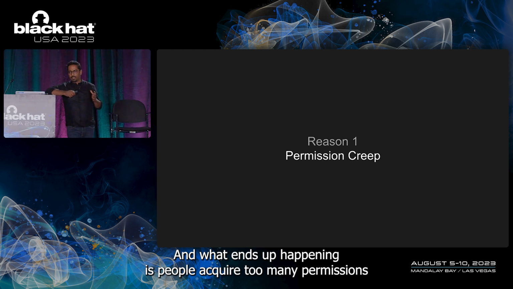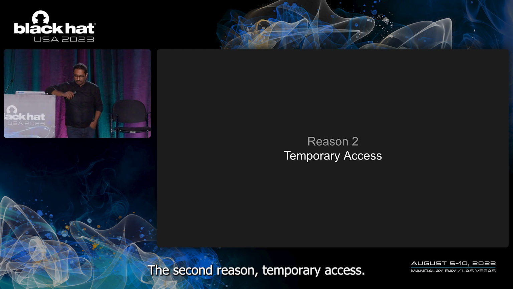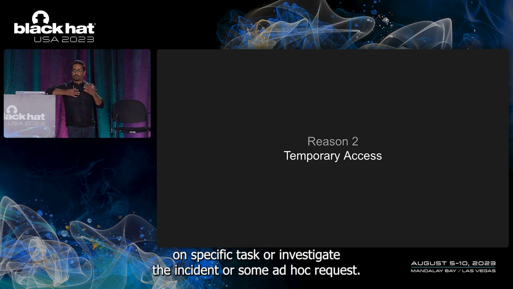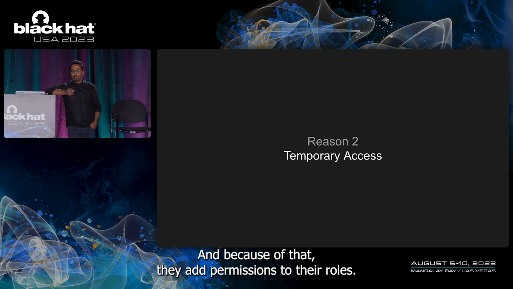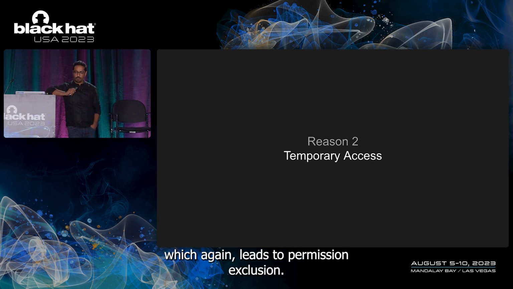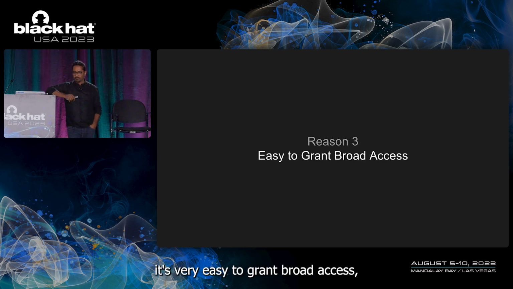And what ends up happening is people acquire too many permissions, and the old permissions are never taken away, which leads to permission explosion. The second reason, temporary access. There are often scenarios where people need access to work on specific tasks or investigate an incident or some ad hoc request. And because of that, they add permissions to their roles. And these permissions are never taken away, which again leads to permission explosion. The third reason is it's very easy to grant broad access.